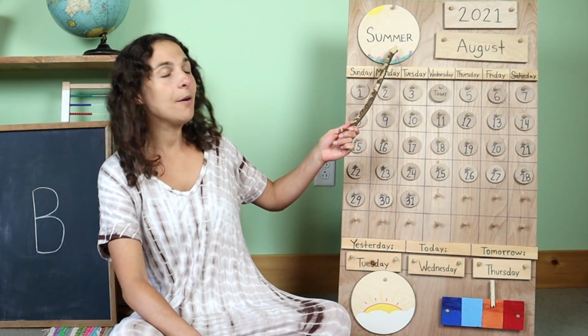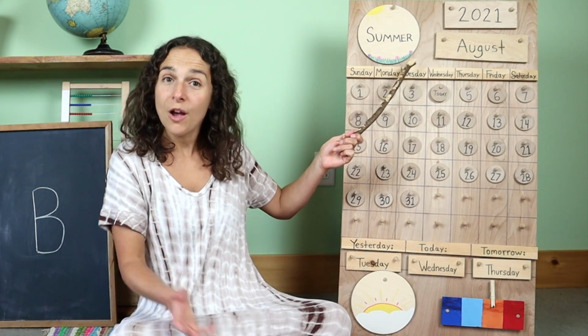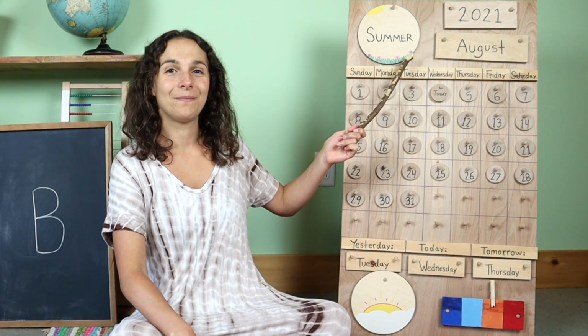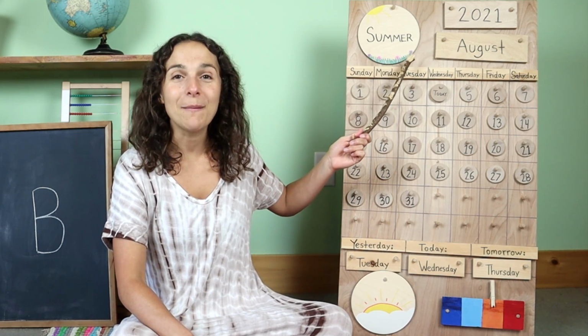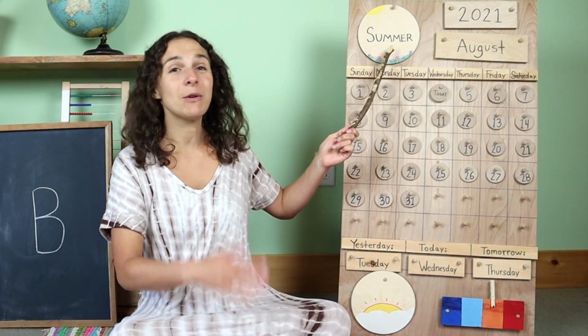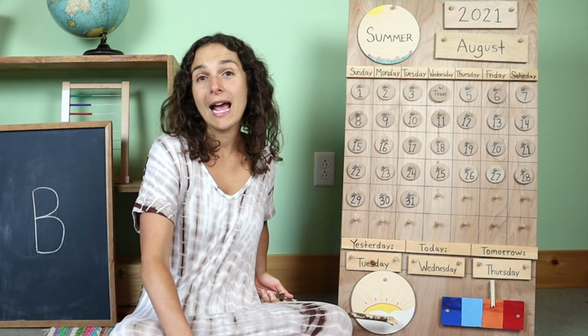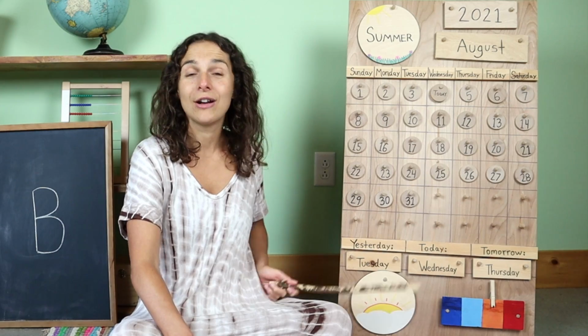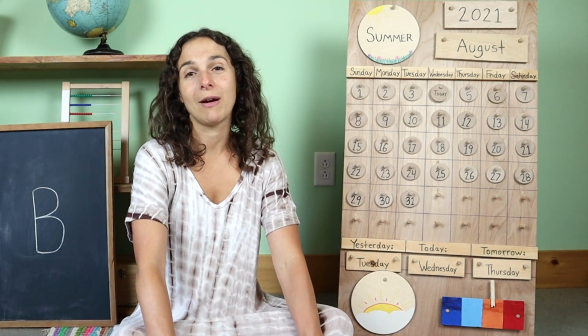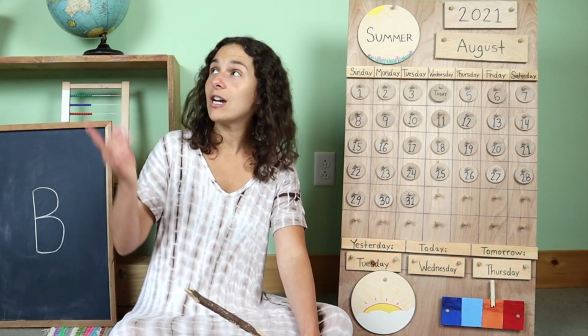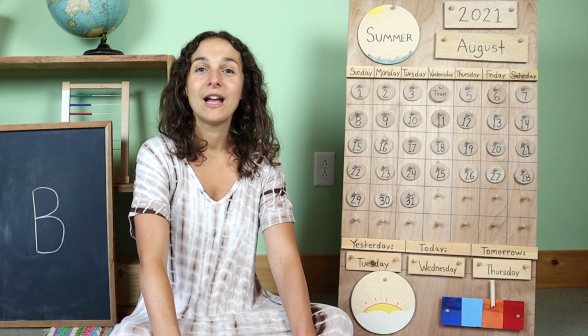And right back up here, we have the season. What's the season right now? Summer. That's right, it's summertime where I live. And if we travel back down, we have a picture of the weather. So that means that it's time to sing the weather song together. And then we can share what we see outside of the window.